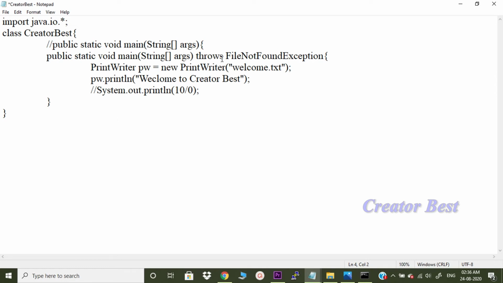Now I have used throws FileNotFoundException. Throws is the keyword which we can use, and with the corresponding exception you can handle that particular exception. In the coming future, we will understand how it works really. Let us save this program and run.